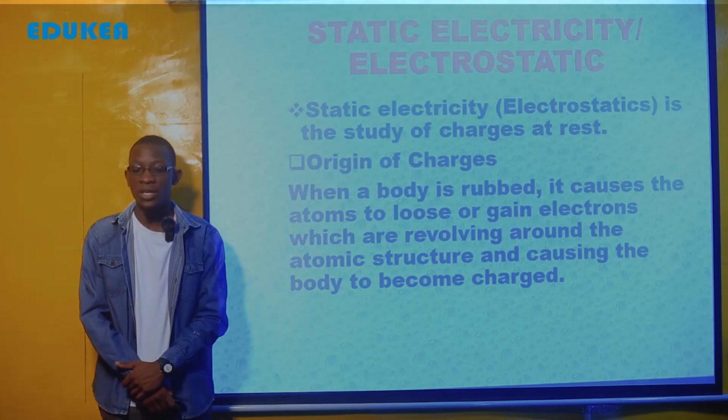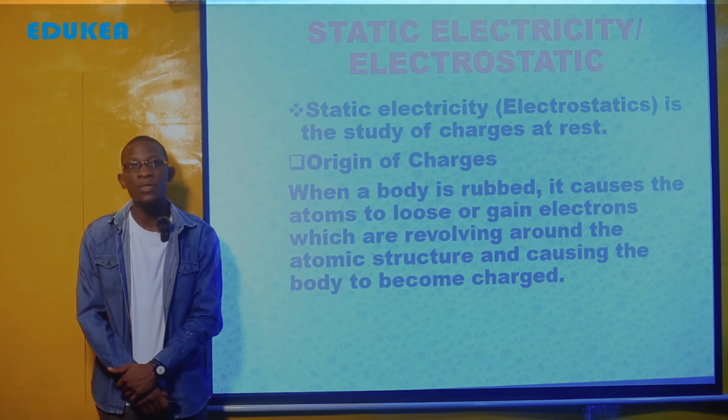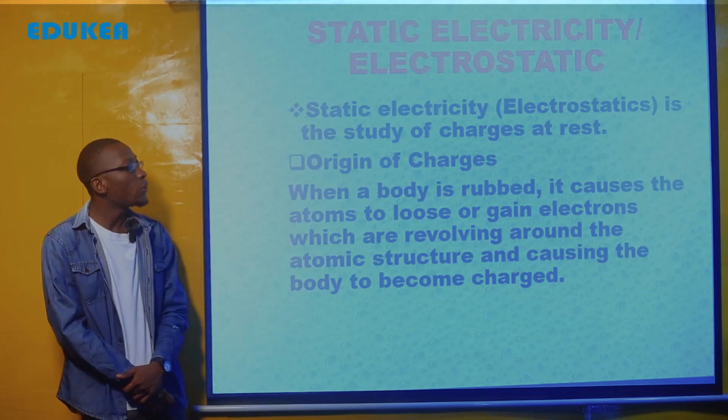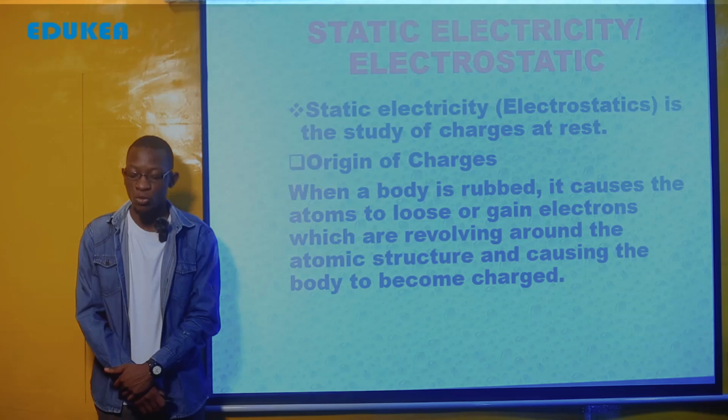The origins of charges. Everything has its origin, so charges also have an origin. What are the origins of charges? Labda charges zilitoka wapi au ni ipi source kubwa yake?